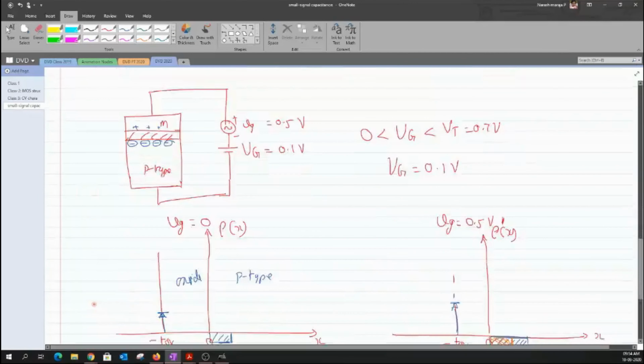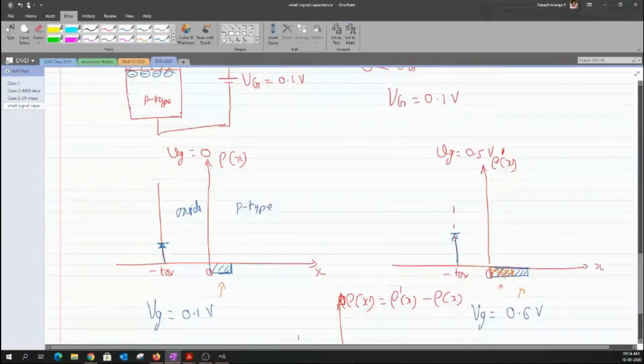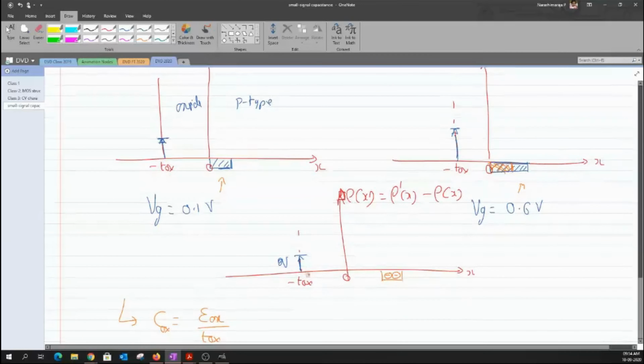But in this case, it is a bit different. If I compare the thickness, the dielectric medium is not just TOX, but extends from here to here. You do not have any charges in this entire region. You have separated the charges by a very large distance. These charges are separated by a distance of TOX plus the depleted charges that I have, whereas in the previous case the charges are separated by just TOX.